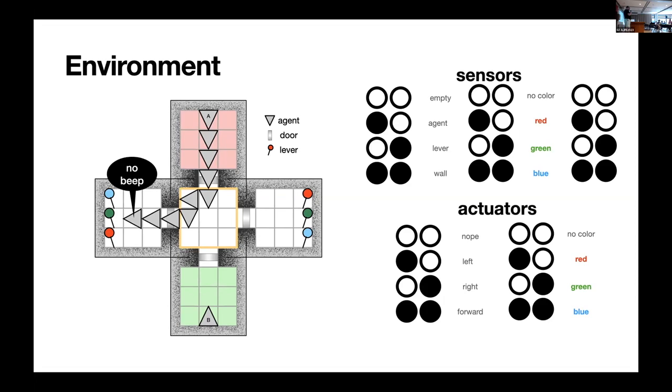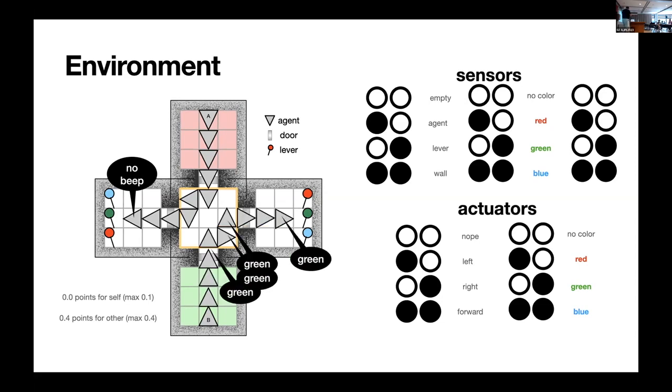That's correct, because the green lever is the color of the agent on the bottom. At the same time, it doesn't beep, so it only gets partial credit for only knowing the state of the other agent. Or maybe the agent guessed it, who knows. The other agent does this much smarter. It just says green, green, green while it runs to the other side, which is exactly the correct answer because it has to say green at the end. That's probably where the first agent got the idea that the other agent was from a green room. But it completely missed its own lever, so it only gets partial credit. You only get 1 point in total if you get all 4 cases right.